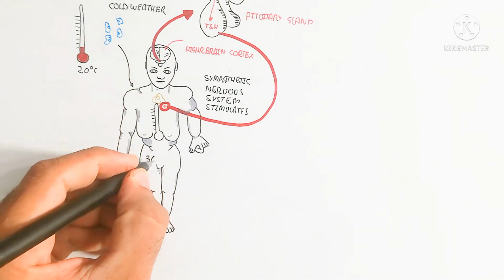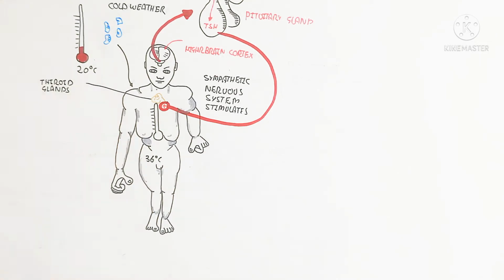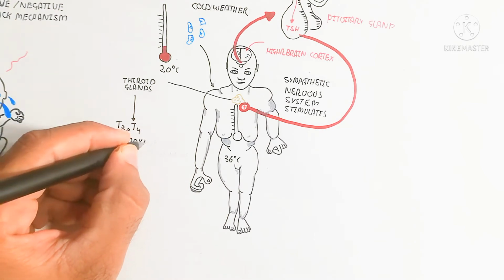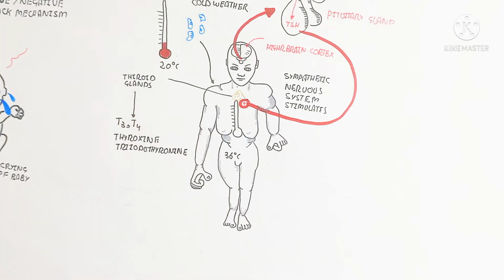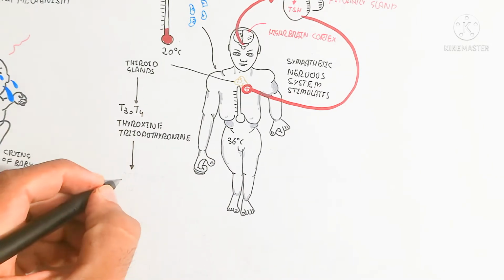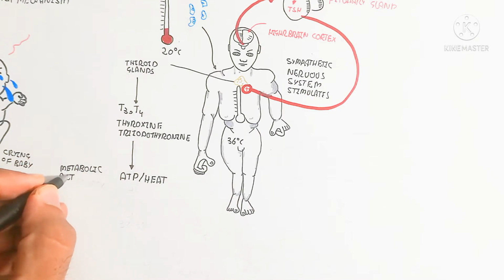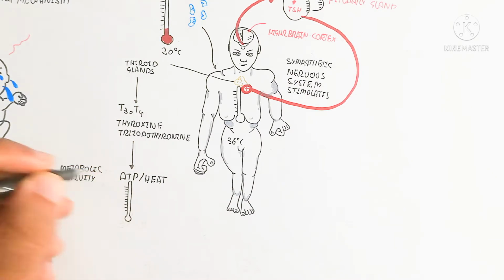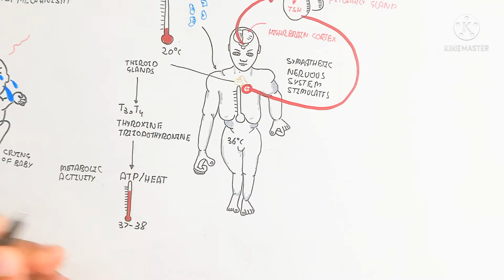And in this way the 37 to 38 degrees Celsius temperature is maintained in the body as compared to the external temperature, while the fluctuation of external temperature will not affect the internal body due to the increase in metabolic activity. So this is the positive feedback mechanism. In this way, the body temperature will increase, and increasing means the positive feedback mechanism.